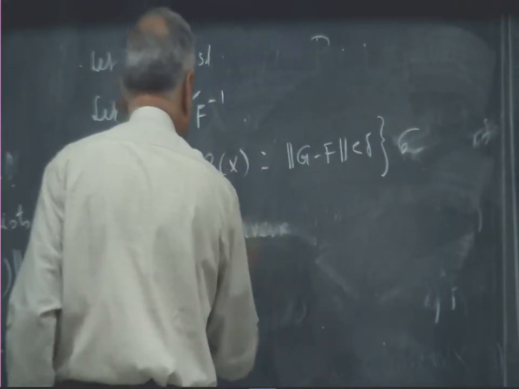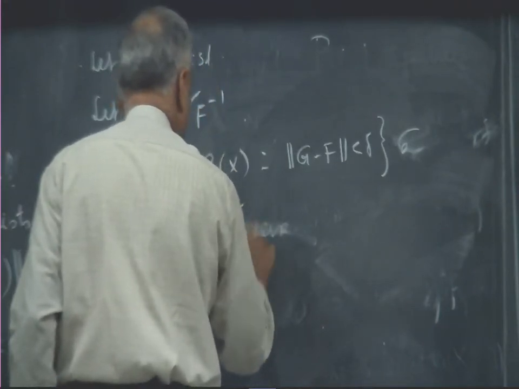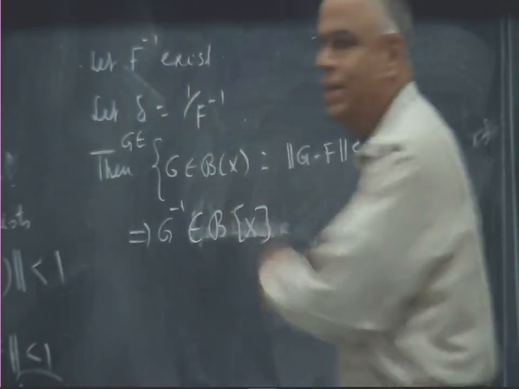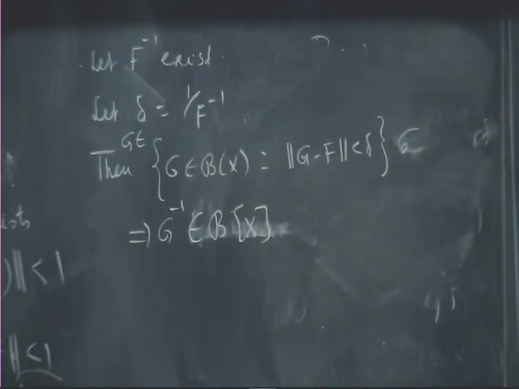G inverse exists, G inverse belongs to Bx. What does that say? Every invertible operator has a neighborhood, every member of which is invertible. That says the set of all invertible operators forms an open set.